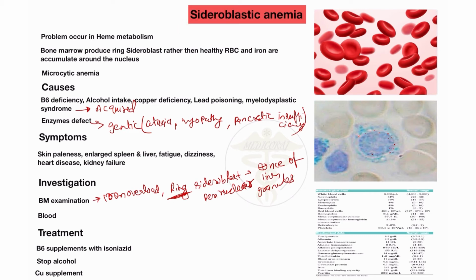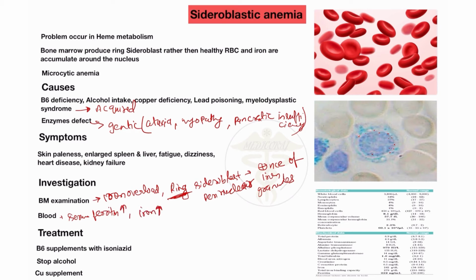In blood examination, when you take blood for examination of the patient, you will see the serum ferritin level increases in this patient, and iron level also increases.